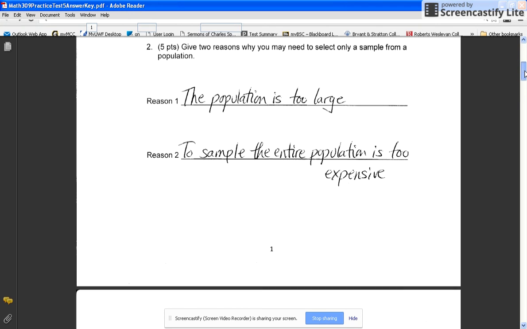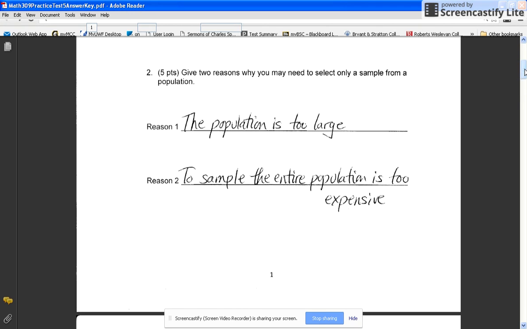If we look at question number 2, to give 2 reasons why you may need to select only a sample from a population. And one answer is the population is too large. For example, the 100 million voters, it would be too many people for us to sample. We could never get to every one of them.